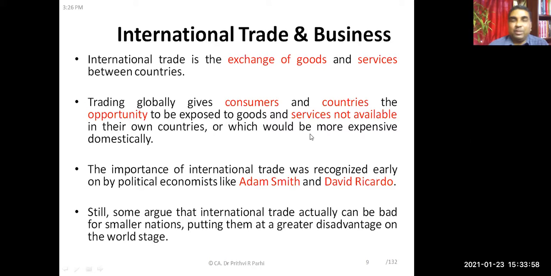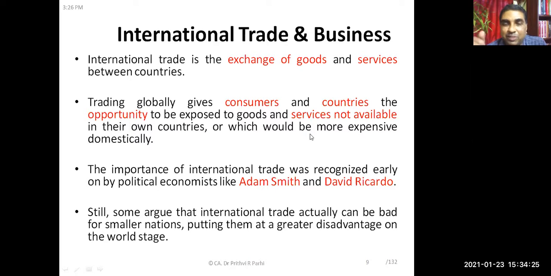Let me give you a day-to-day life example. If you visit a toy market, you can find many toys which are otherwise not available in India, but have been imported. So this gives consumers access to those kinds of toys. A similar thing you can find when you visit the electronic market.